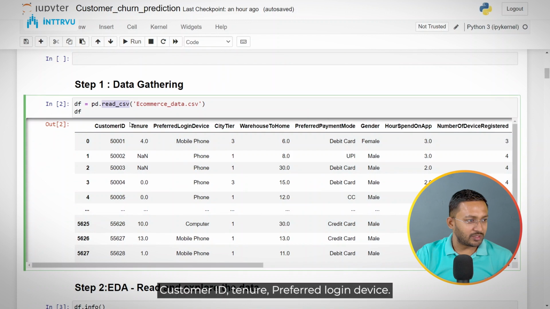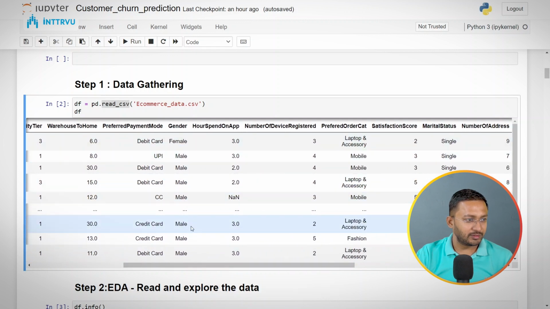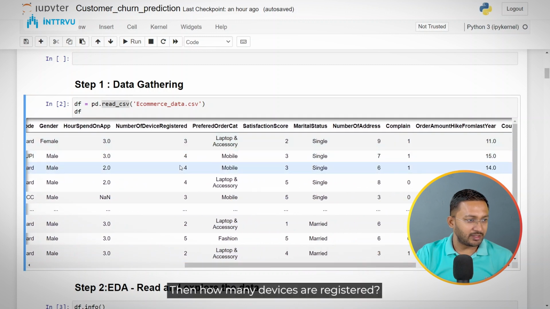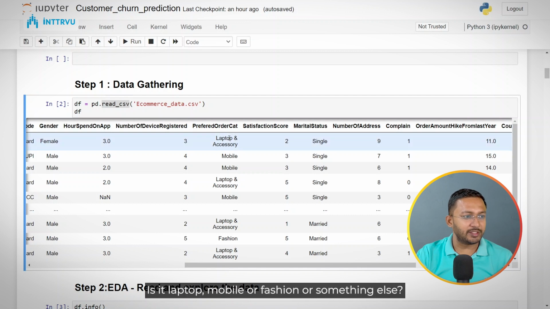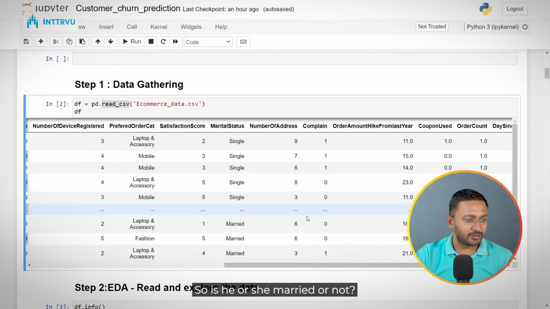This is the data we have: customer ID, tenure, preferred login device, is it mobile phone or computer, the tier of the city, warehouse to home distance, preferred payment mode, is it debit card, UPI or credit card, gender of the customer, hours spent on app, then how many devices are registered, then what is the preferred order category, is it laptop, mobile or fashion or something else, what is the satisfaction score of the customer, what is the marital status, so is he or she